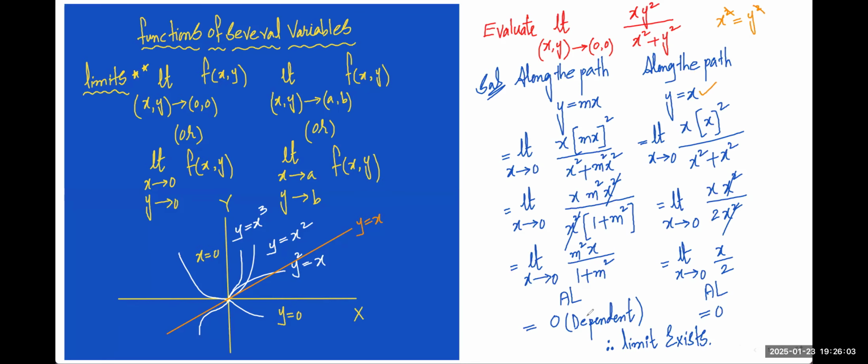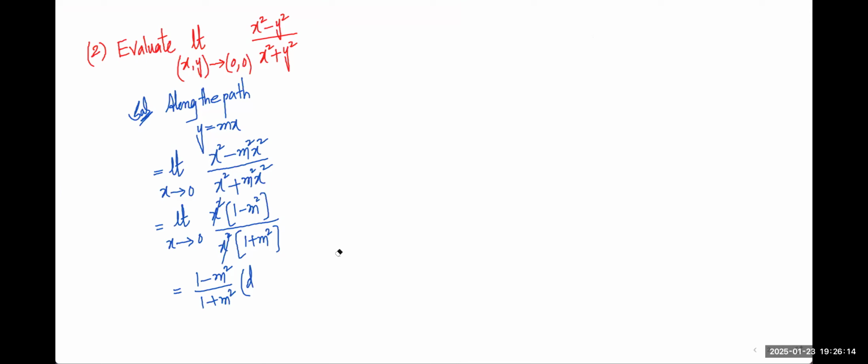So here the answer is dependent on m. It means if you take m is equal to 1, you will get your answer 0. If m is equal to 2, you are getting a different answer.